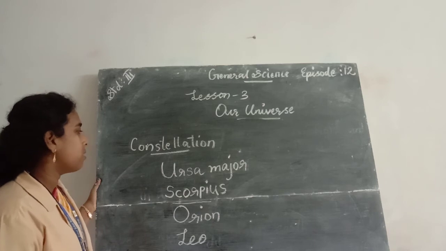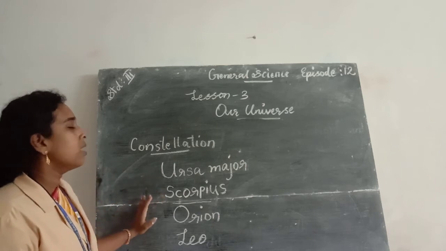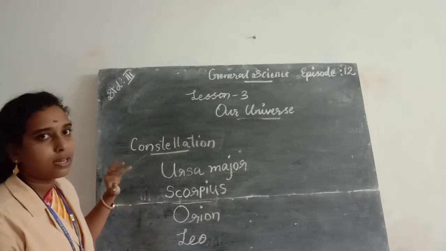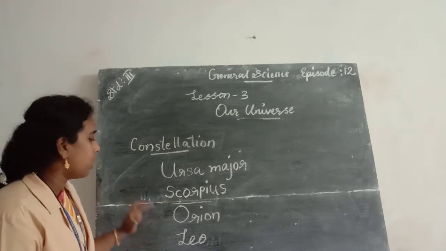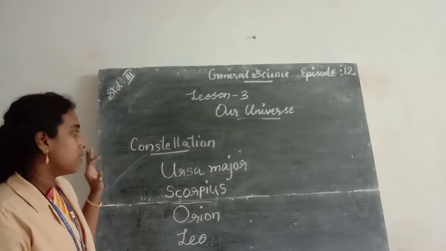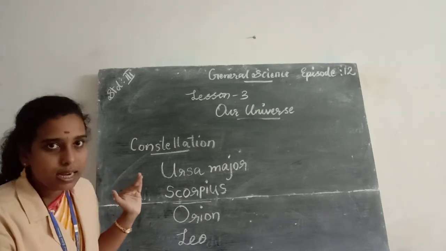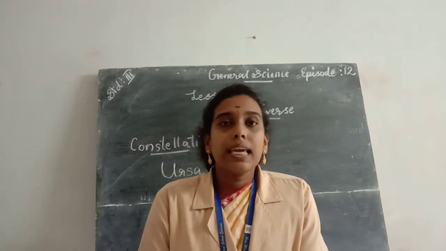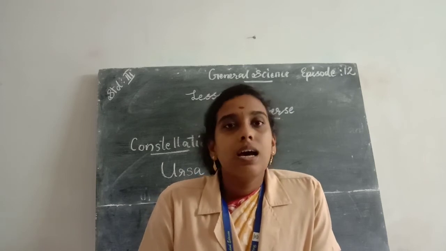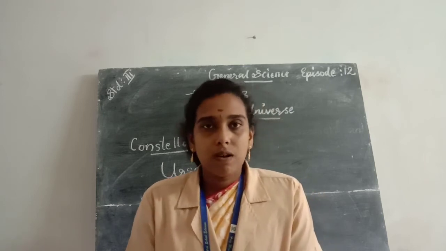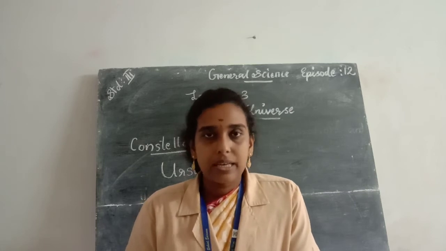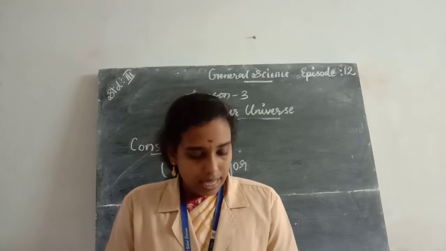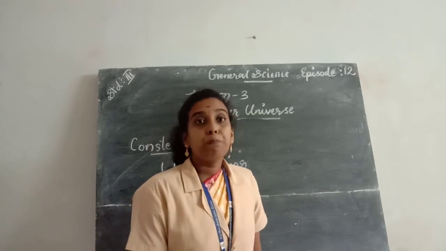Then the different constellations are Ursa Major, Scorpius, Orion, Leo. Okay, so these are the examples for different constellations. So what do you mean by constellation? A group of stars arranged in a pattern is known as constellation. And examples for constellations are Ursa Major, Orion, Leo, Scorpius. Then next one is about planets.